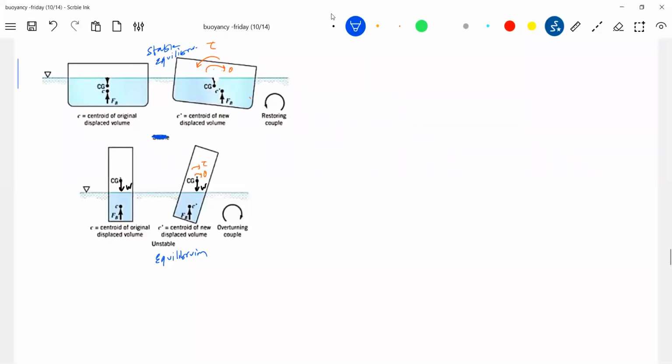Means like how do I come to know it's stable or unstable? Straight away you can ask a question. So it's all about having the basics clearly. When you tilt this object, you can see that there's a volume immersed. Earlier, the center of buoyancy will be here. Now you can see this part is more immersed than this part. So what do you expect? Center of buoyancy will shift towards the right. Here also I gave angular displacement theta in the same direction. But look, the center of buoyancy will shift here towards the right. Here it will shift towards the left.